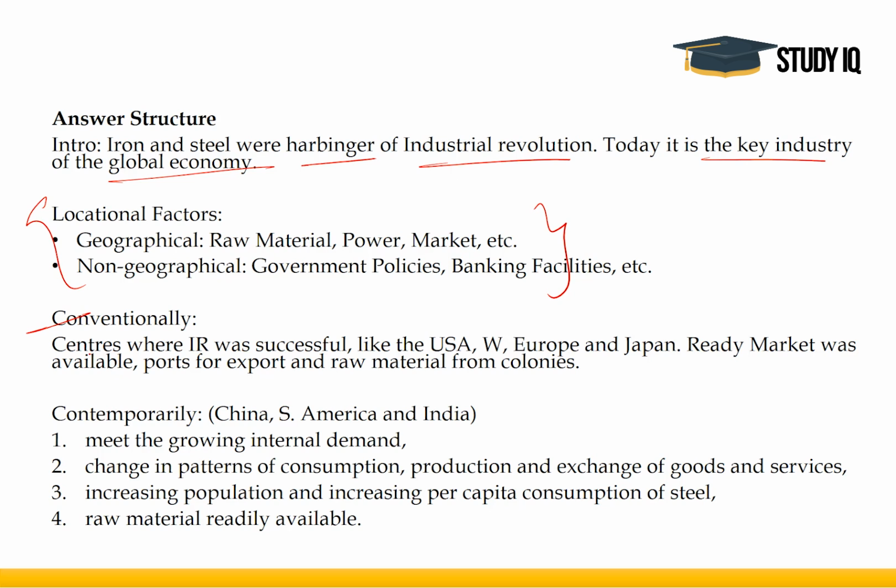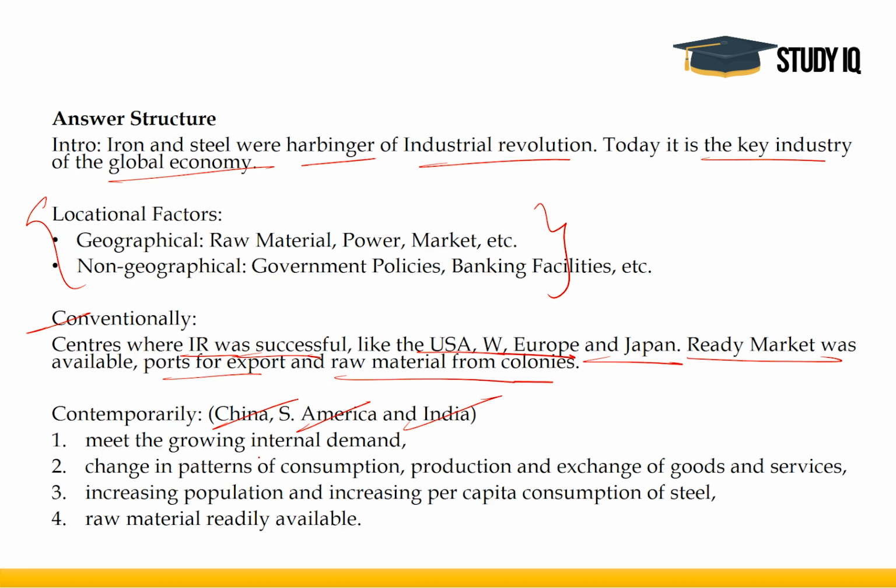Conventionally, centers were established where the industrial revolution was successful, like USA, Western Europe, and Japan. A ready market was available. Ports were also available for exporting the product, and raw material was coming from colonies. Contemporarily, however, the industry has shifted to China, South America, and India.